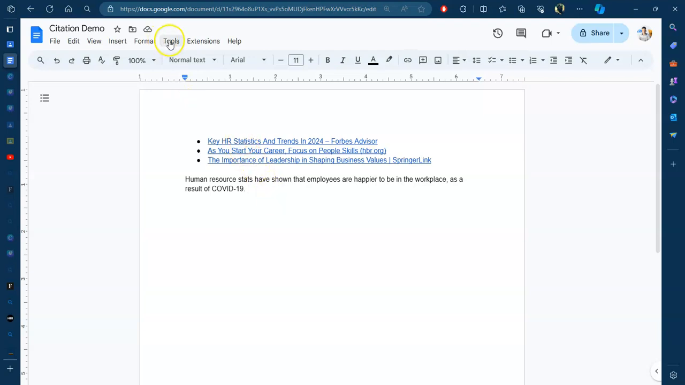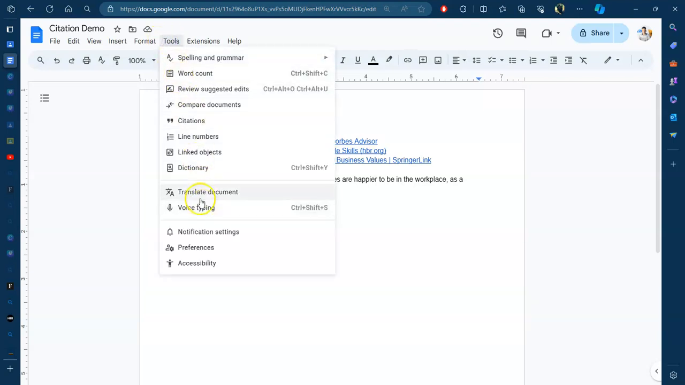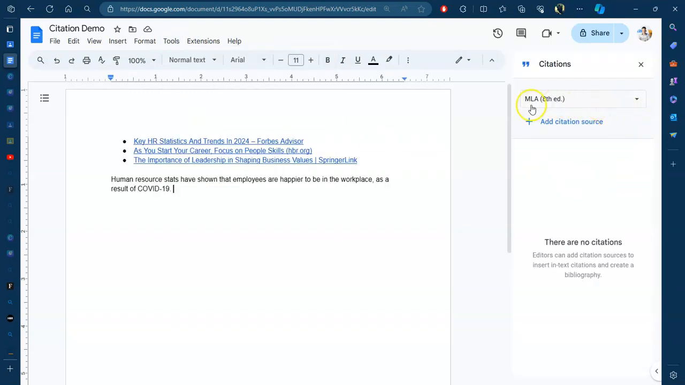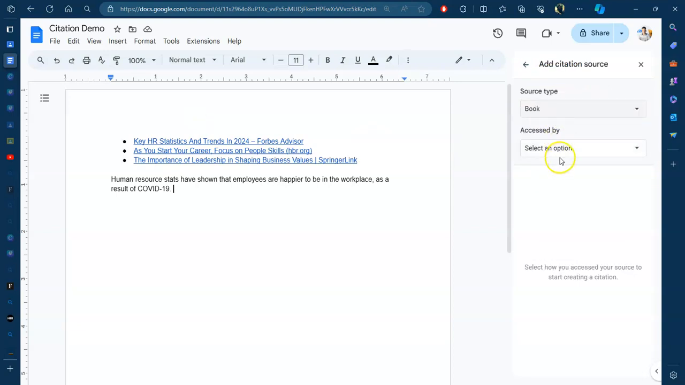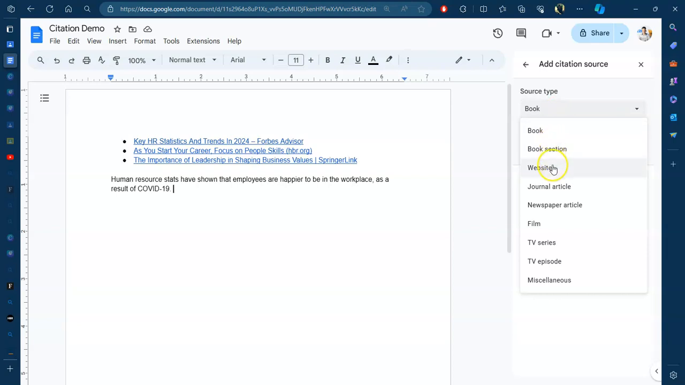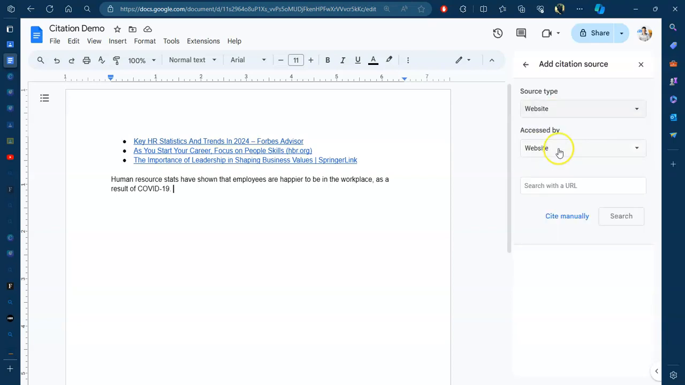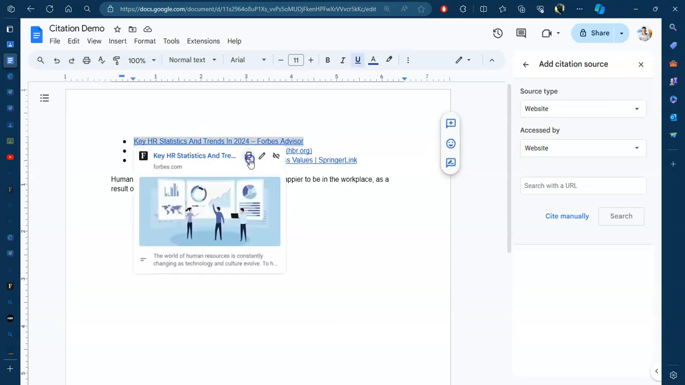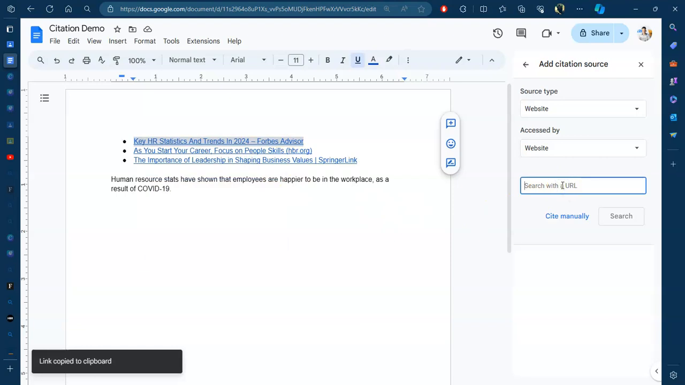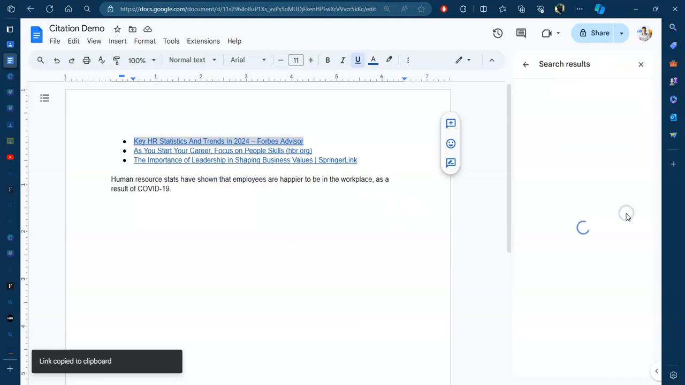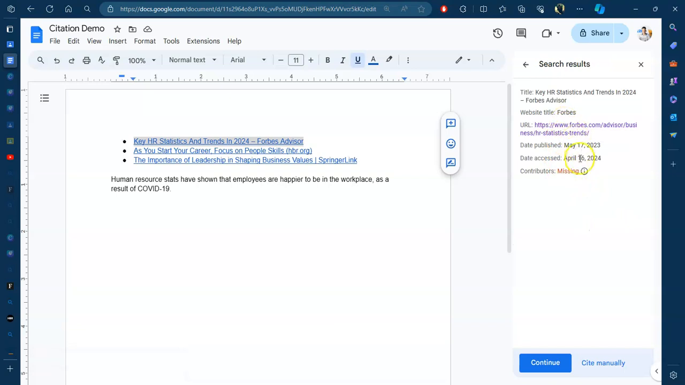So what I'm going to do is I'm going to go Tools and I'm going to click on Citations, and then you just make sure that it's MLA 8th edition and you go Add Citation. Then you must tell it what it is. So let's just say it's a website, and then you just copy this and copy this. You can see it pops up automatically to copy it, and then I'll paste it and it will search for it and it will tell me what's missing and what information I was able to find.